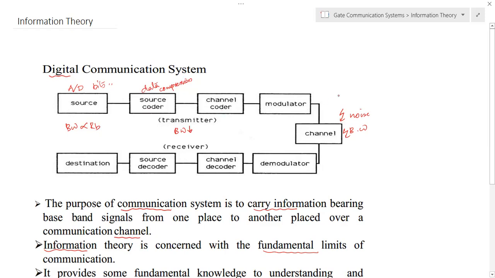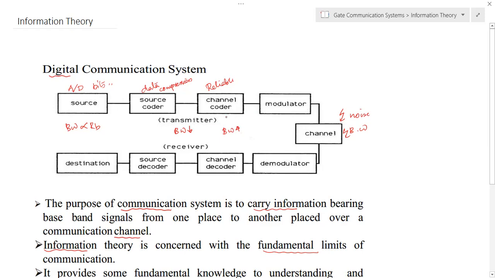We know that the channel is affected by different types of noise, and for reliable communication we need to incorporate some kind of channel encoding concept, some error correction techniques, etc. Normally we will add some extra bits for this. So after channel encoding, the bandwidth of the information signals, or the binary information, will increase.